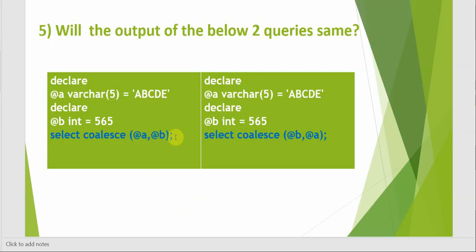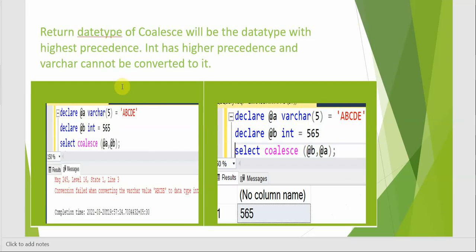What will be the output of these two? Here we are declaring a variable with the value 'ABCDE' and an int value of 567. What will be the COALESCE of A and B, and of B and A? Will it be the same? No, it will not. The first one will return an error, because the return data type of COALESCE is the data type with higher precedence. Int has higher precedence and varchar cannot be converted to it. Therefore, this returns an error and the other returns the integer value.